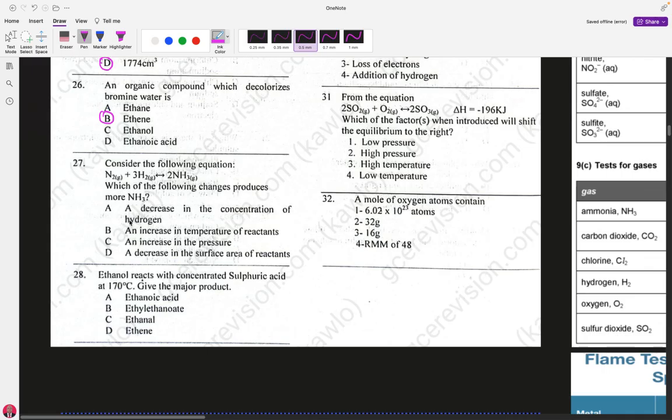So our answer choices are what? A decrease in the concentration of it will not work. An increase in temperature of reactant will not work. An increase in pressure will work. So our answer is C.